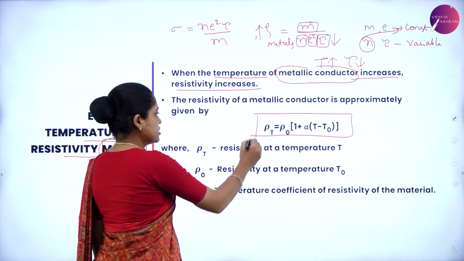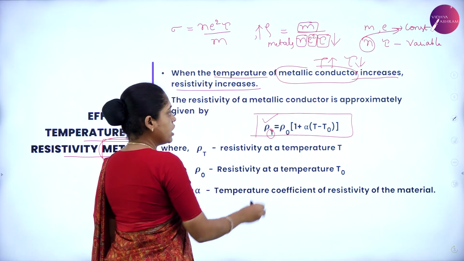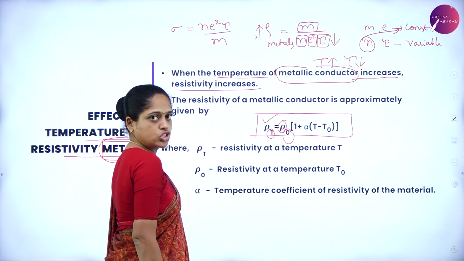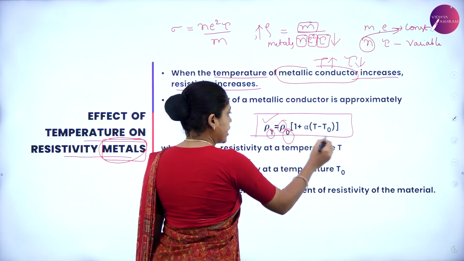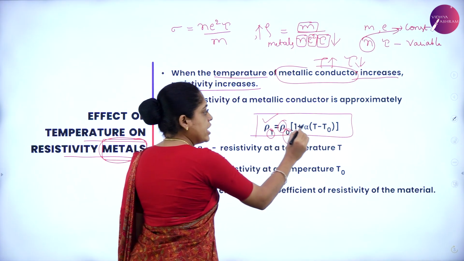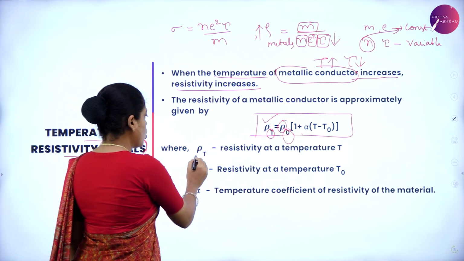Resistivity is represented as rho. Rho at any temperature is equal to rho naught, the resistivity at reference temperature, times the bracket 1 plus alpha of T minus T naught. What is this rho?